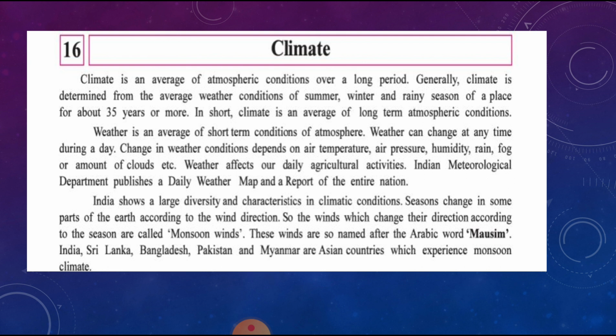Weather is an average of short term conditions of atmosphere. What is weather? Weather refers to an average of short term condition of atmosphere. Weather can change at any time during a day, at any time during the daytime, the full day. The change in weather condition depends on air temperature, air pressure, humidity, rain, fog, amount of clouds, etc.